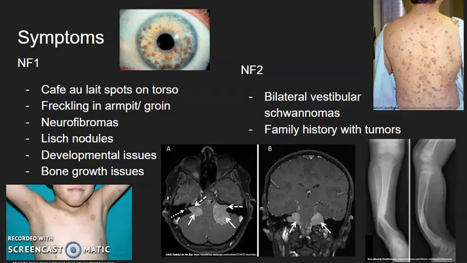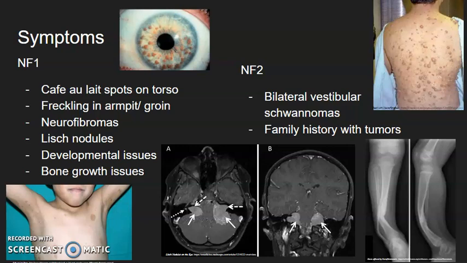Symptoms of NF1 and NF2 can be similar, but there are a few differences. NF1 can be characterized by light brown spots called café au lait spots on the torso along with freckling on the armpit or groin region. Neurofibromas, or tumors on the skin, under the skin, or inside the body on internal organs. Lisch nodules on the eye or nerves in the eye. Developmental issues such as communication skills and learning skills being delayed, and bone growth issues.